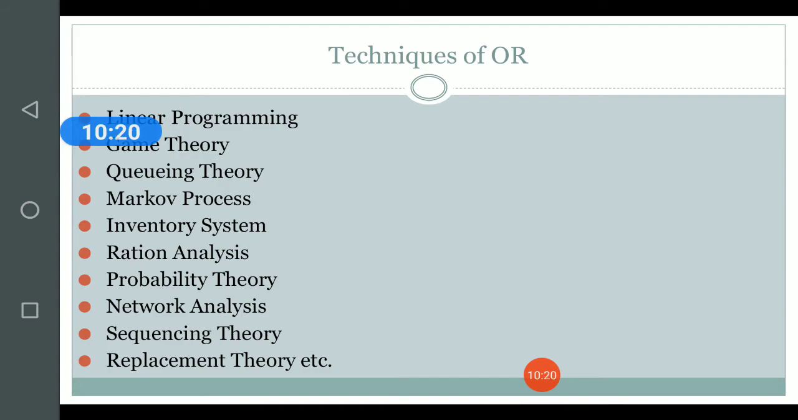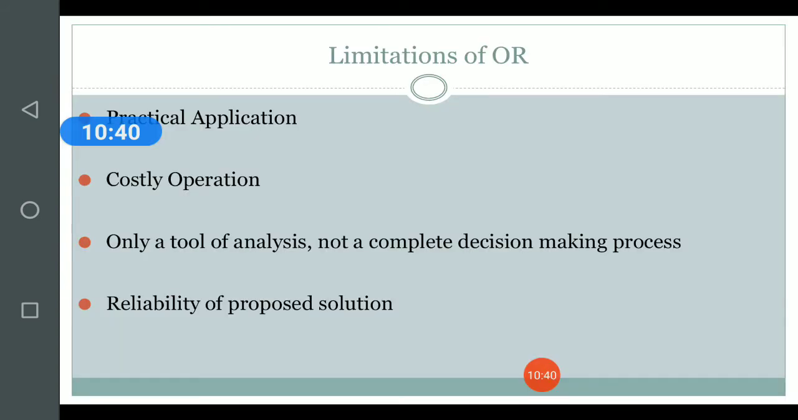Replacement theory actually tells us how much time should we take before replacing a particular machinery in a particular firm. So, these are a few of the techniques of operations research. There are many more to it. Now, talking about the limitations of operations research, which is also the last part of the video.